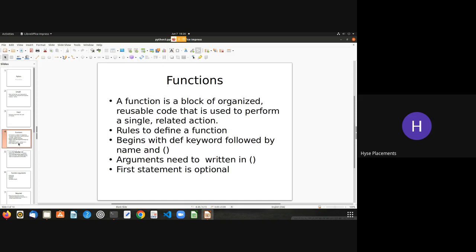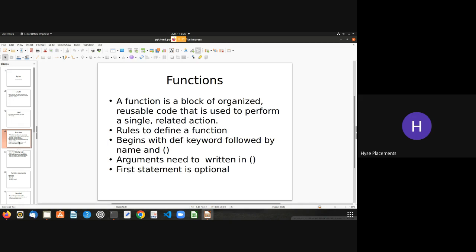Okay, functions. So functions are very important. In any programming language, you come across these functions, you come across the classes, objects, and all. But functions are very important. You use these functions very much. If you're going with OOPS concept, you'll use functions there also. So before going into OOPS concept, we need to have a clear understanding about functions. So we'll see the definition of function, and then I'll try to explain you in a practical way.